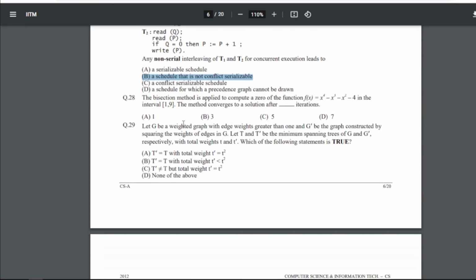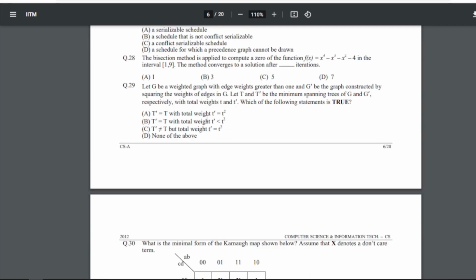28 is: the bisection method is applied to compute a zero of the function f(x) = x^4 - x^3 - x^2 - 4 in the interval [1, 9]. The method converges to a solution after dash iterations. So for 28 the answer is 3 iterations, right? If you solve this you will get the answer as 3. So B will be the correct answer for 28.